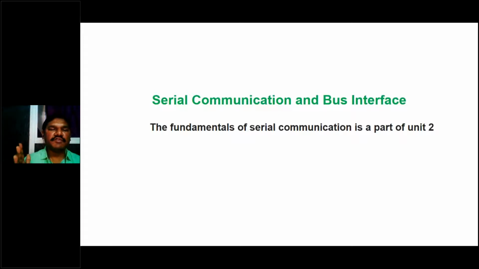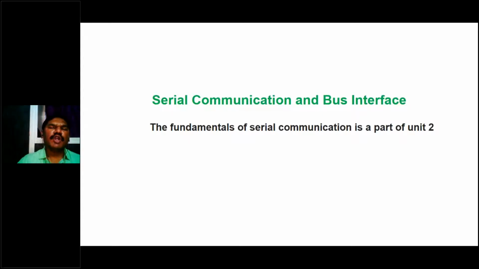So here also, exchange of information between transmitter and receiver is called communication, and this communication will be done in two ways. One is according to bit transmission: bit by bit transmission, or a bulk of bits transmission. Bit by bit transmission is called serial communication, meaning bits are transmitted one by one towards the receiver side. At a time, all the bits are transmitted, either 8 bits to 8 bits, 16 bits to 16 bits, or 32 bits to 32 bits, from transmitter to receiver. That is called parallel communication.